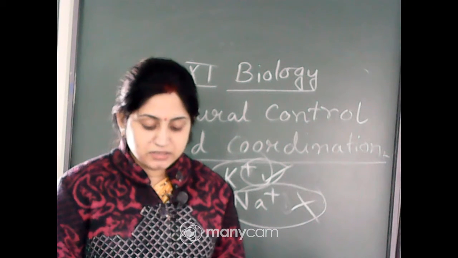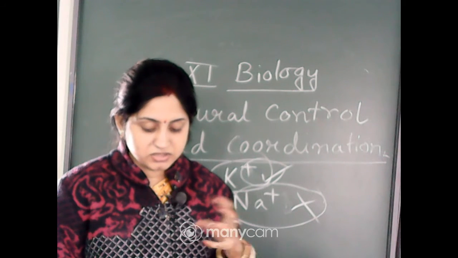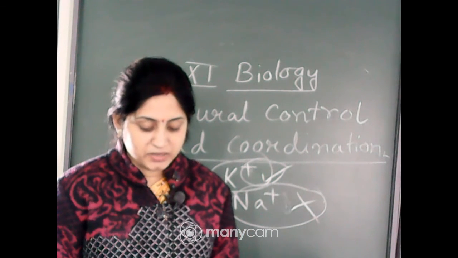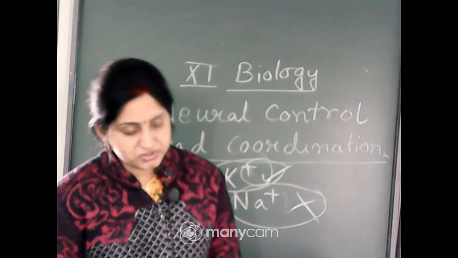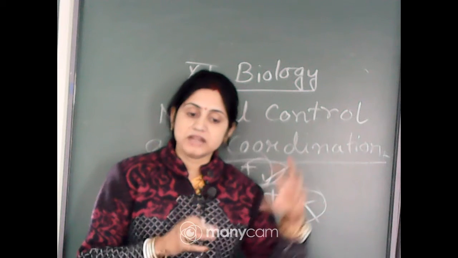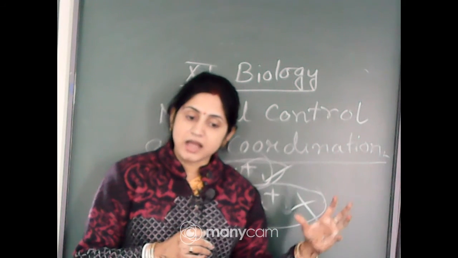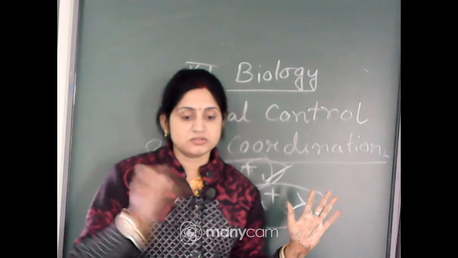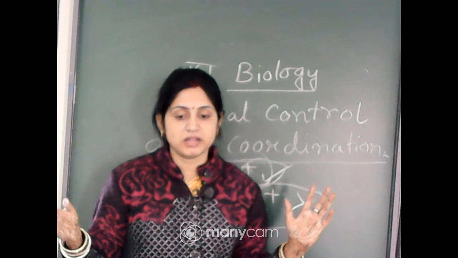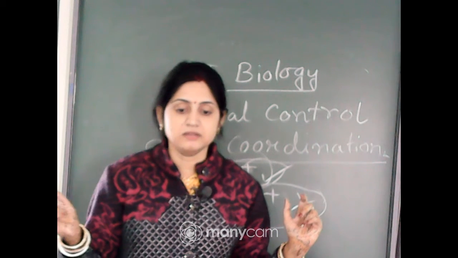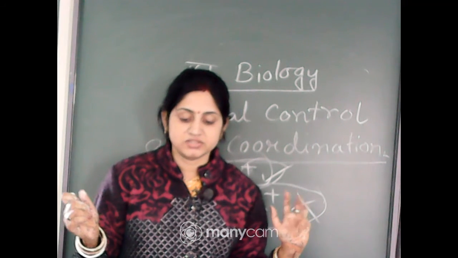In contrast, the fluid outside the axon contains a low concentration of K plus and a higher concentration of Na plus, and thus forms a concentration gradient. Since K plus enters through the membrane, inside the cell K plus is at higher concentration and Na plus does not enter the cell.